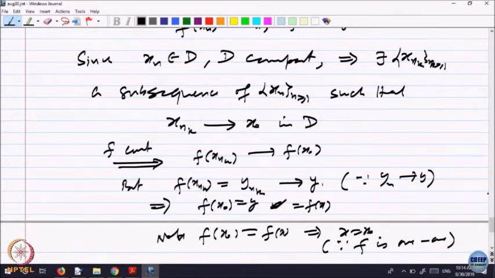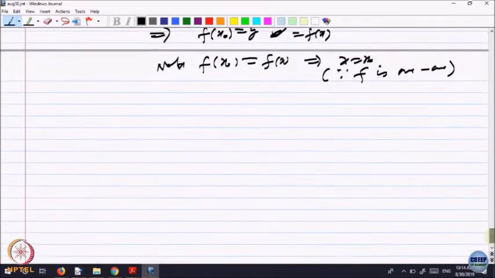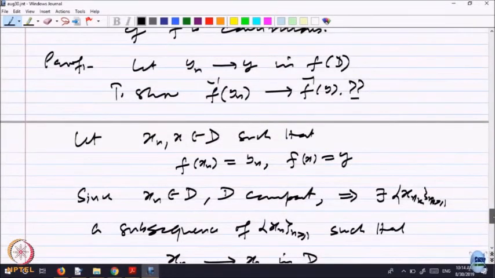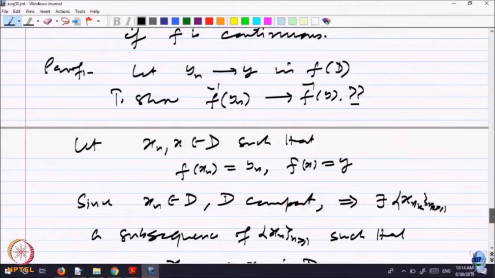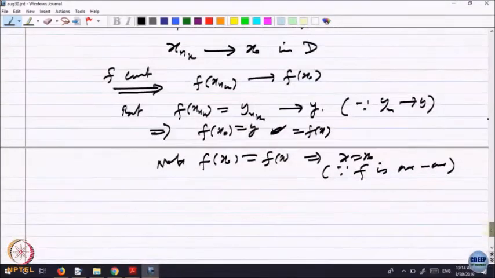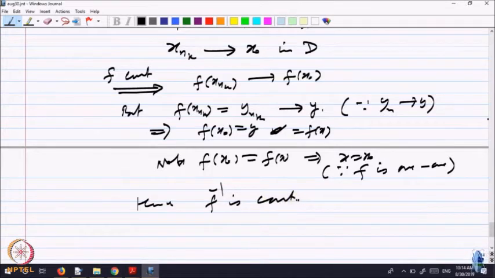So what we are saying is that y is equal to f of x. That is what we wanted to show. So hence f inverse is continuous. So it is a continuous function. So that is one consequence of saying it is.